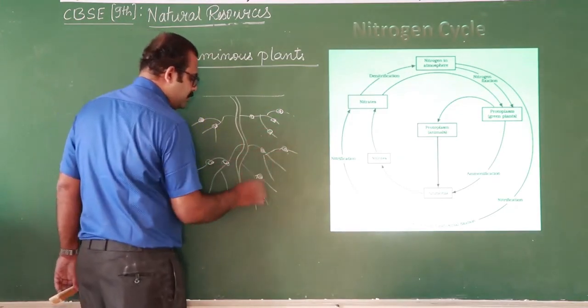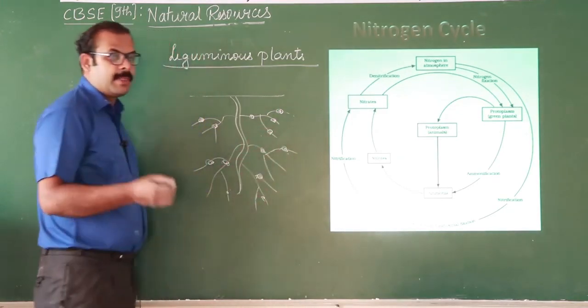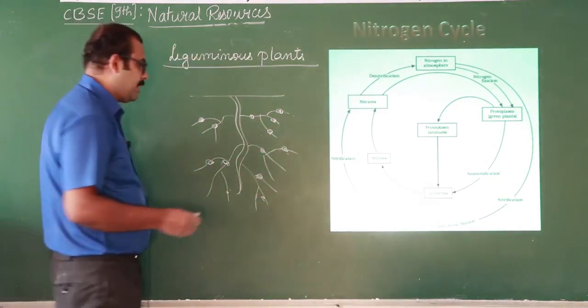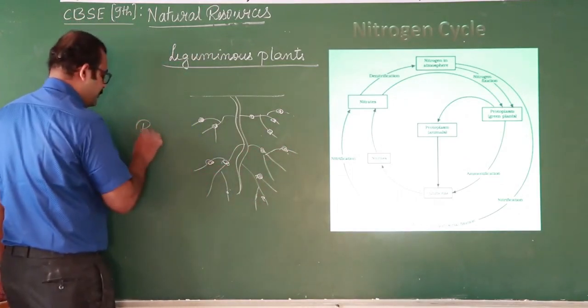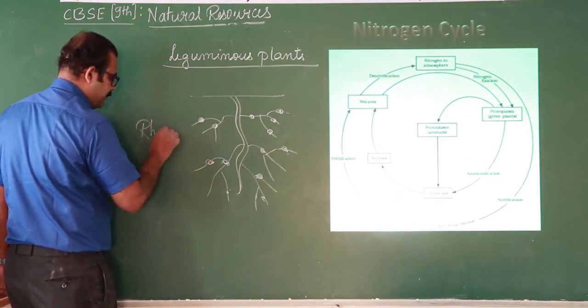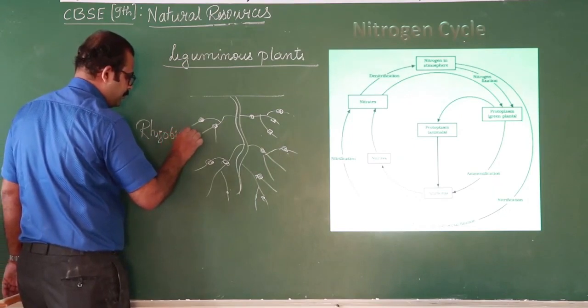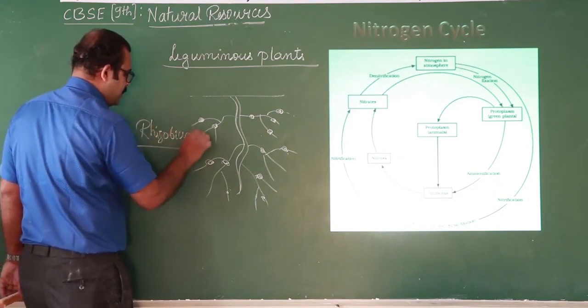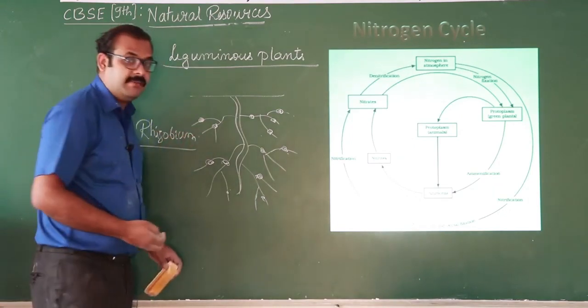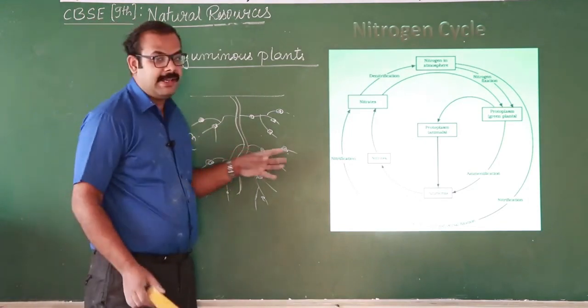These are the root nodules where bacteria, the bacteria named Rhizobium, inhabit. Rhizobium bacteria live in the root nodules of leguminous plants.